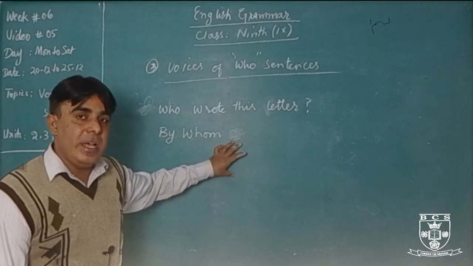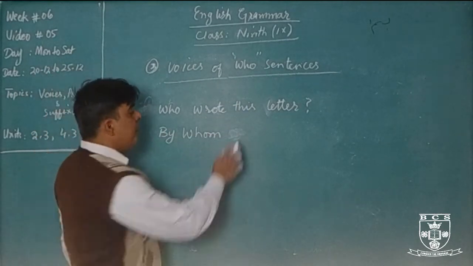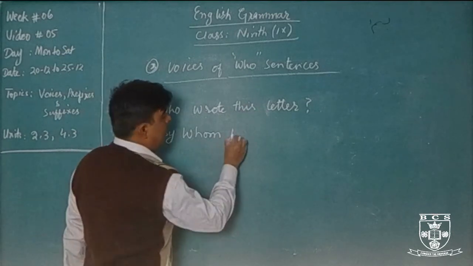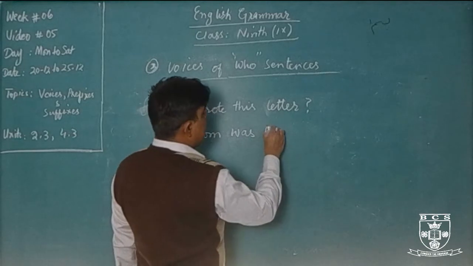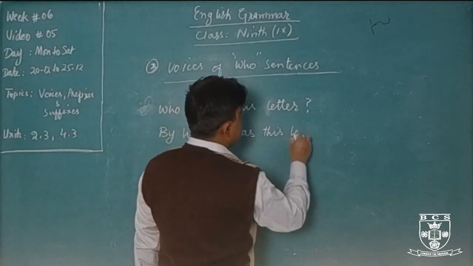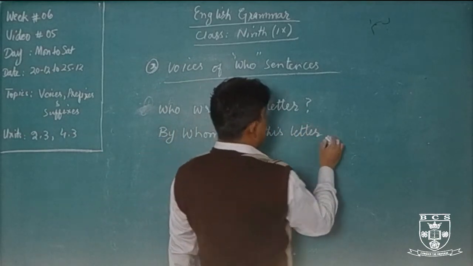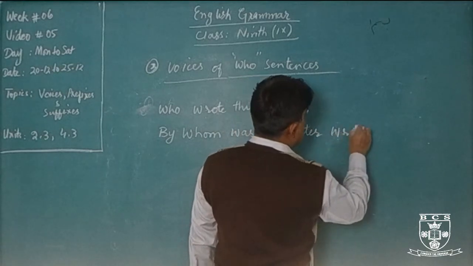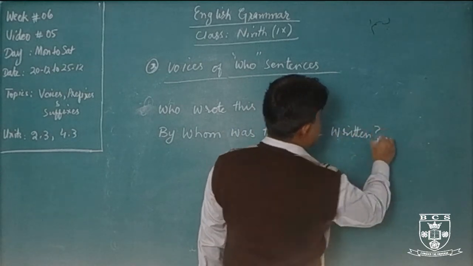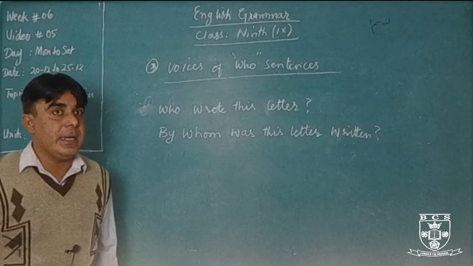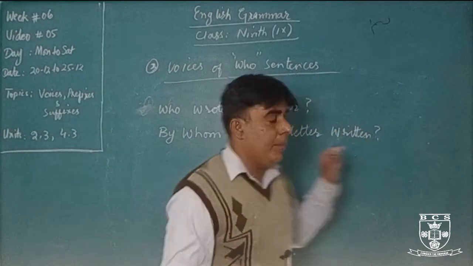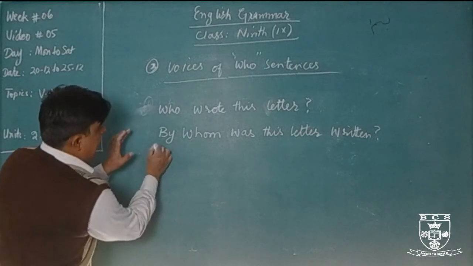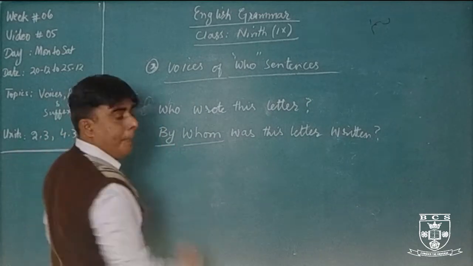But in passive voice, which will be the form? Was and were. By whom was this letter written? We will not add by after the main verb because we have already added the by here with whom.